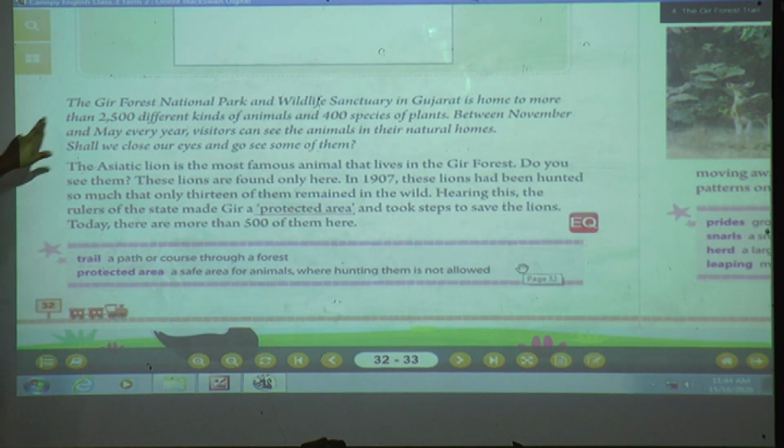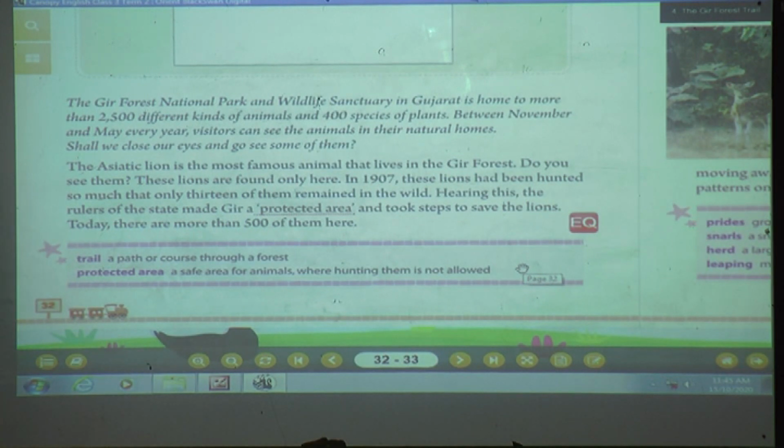So the Gir Forest is a national park and wildlife sanctuary. It is in Gujarat. It is home for about 2,500 different animals and 400 species of plants.